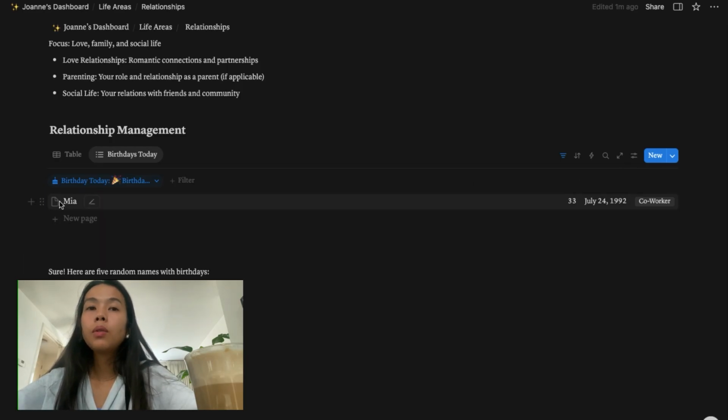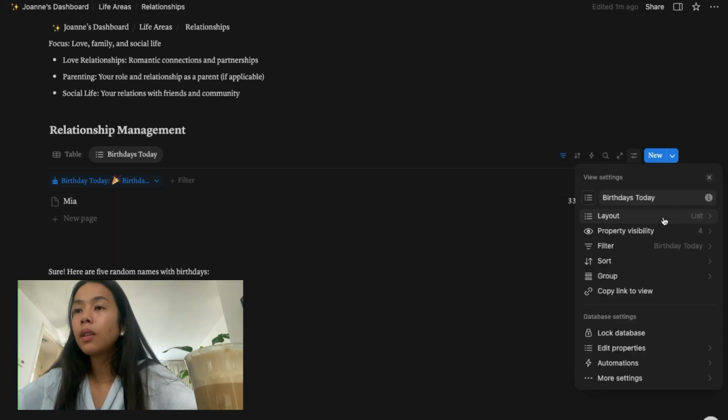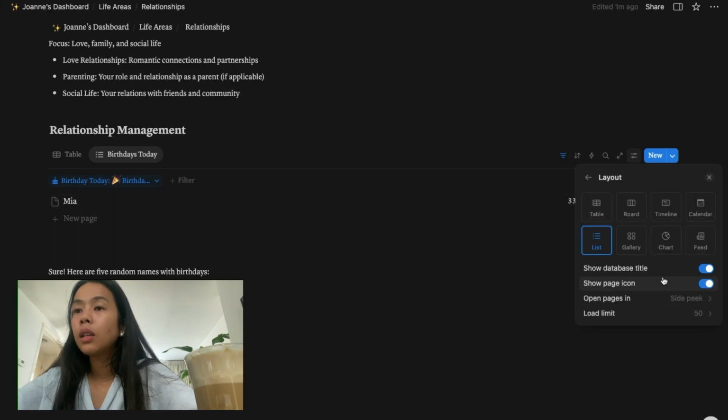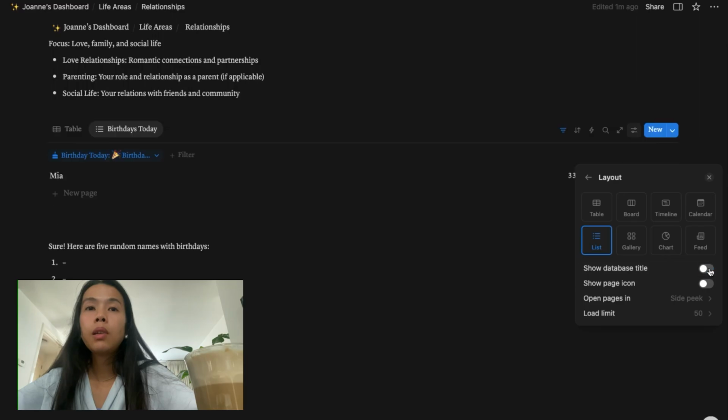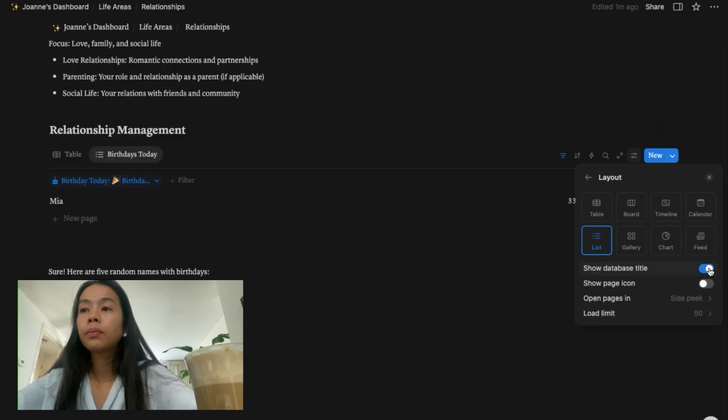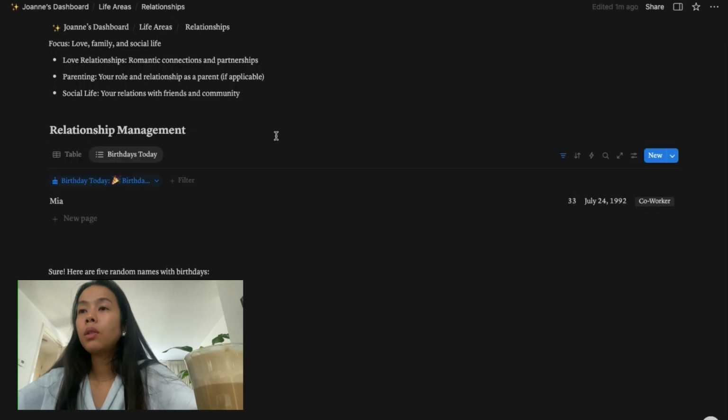All right, I want to get rid of this icon. Let me see if I can delete that. Show page icon, I'm going to hide it. Show database title, as I want to be able to see it.